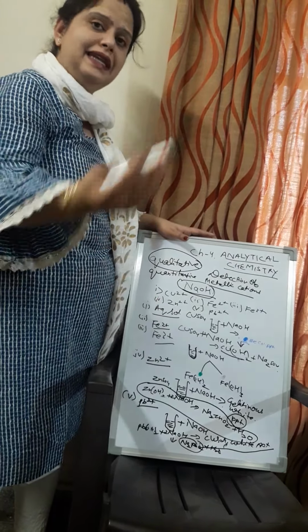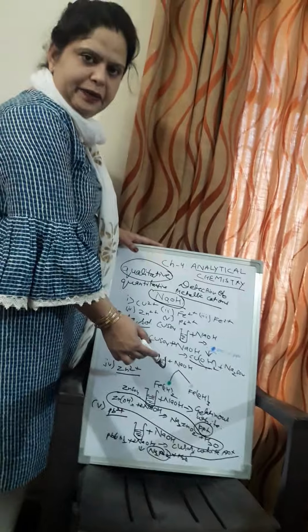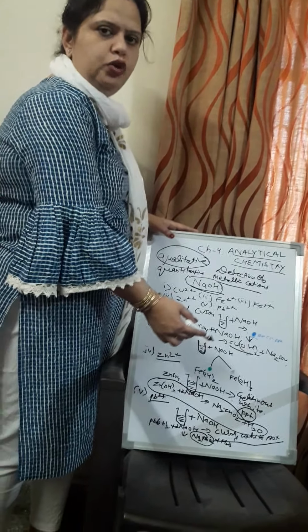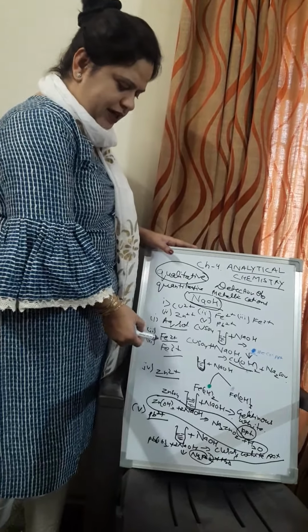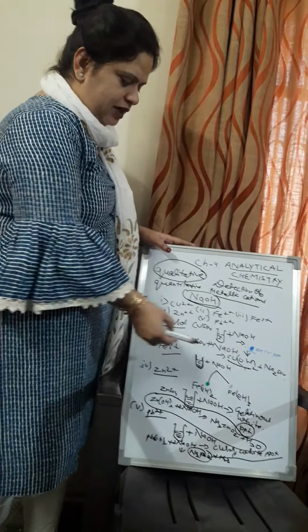So with the help of sodium hydroxide, for copper salt, a blue color precipitate insoluble in excess confirms presence of Cu2+. For ferrous salt, a dirty green precipitate, Fe(OH)2, insoluble in excess. For ferric, a reddish brown precipitate, Fe(OH)3, insoluble in excess. For zinc, gelatinous white, soluble in excess of NaOH. And for lead, curdy white, that is also soluble in excess of NaOH.